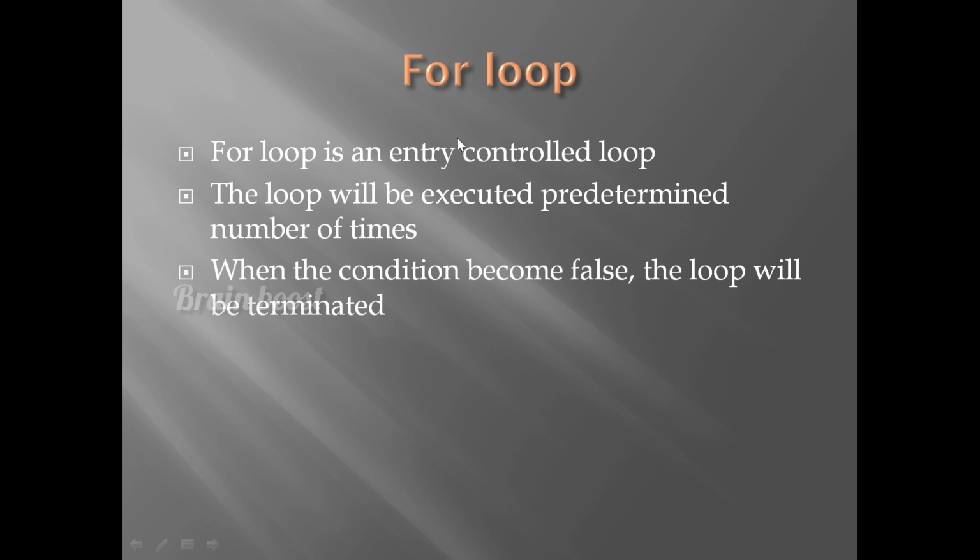Next one is for loop. For loop is an entry control loop. Here the loop will be executed a predetermined number of times. In this for loop, we already mention the number of times the loop will be executed. When the condition becomes false, the loop will be terminated. This is the explanation of for loop.